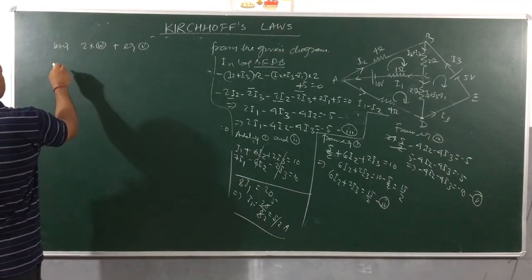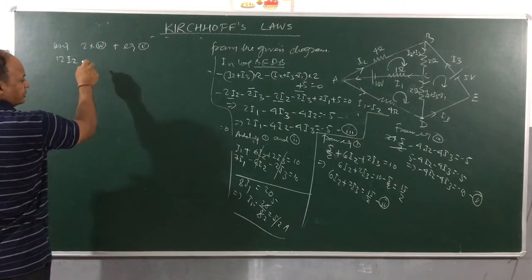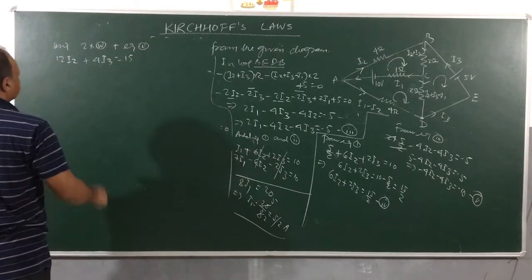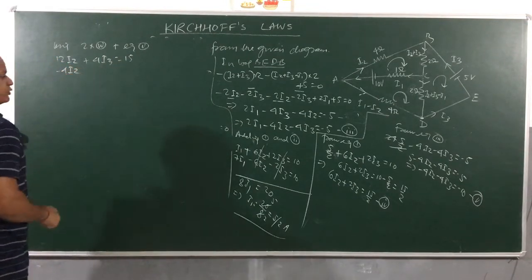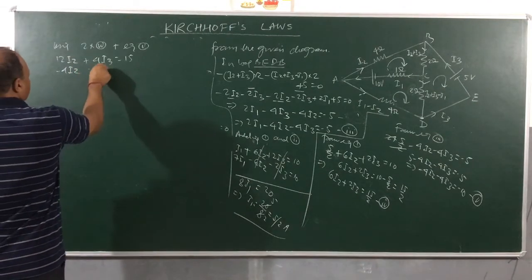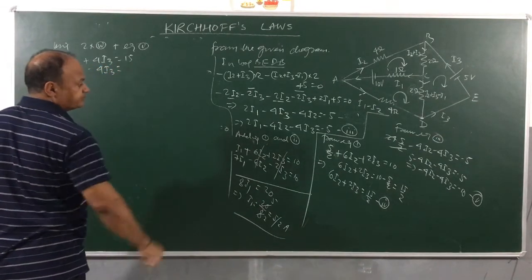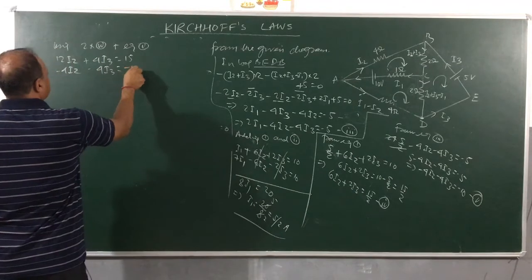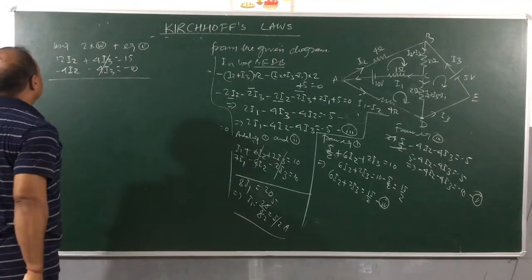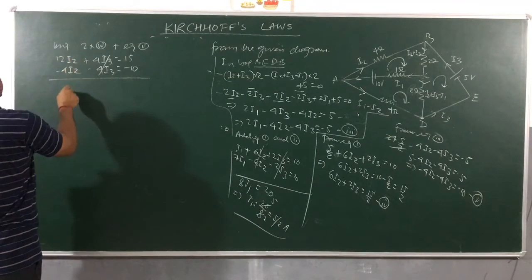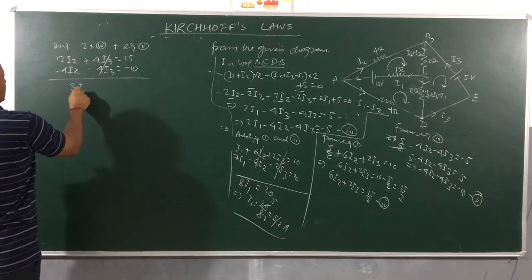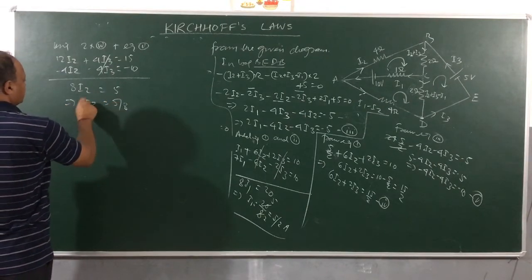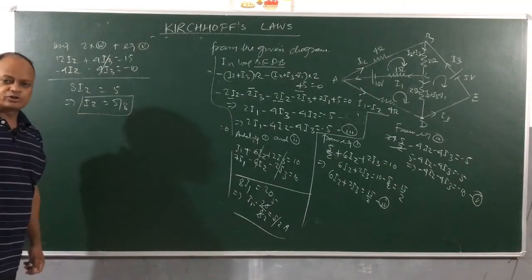So what do you get? 12I2 plus 4I3 is equal to 15, and then we get minus 4I2 minus 4I3 is equal to how much, children? Minus 10. Add, these two are cancelling out. So what do we get here? 8I2 is equal to 5. Then I2 is equal to how much? 5 by 8. So I got how much is I2 also.